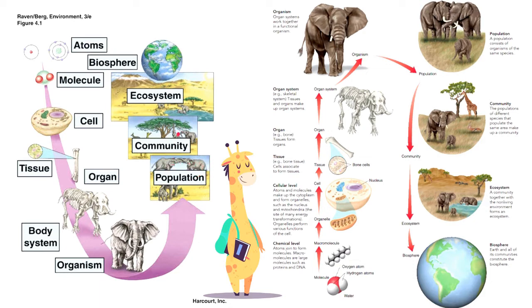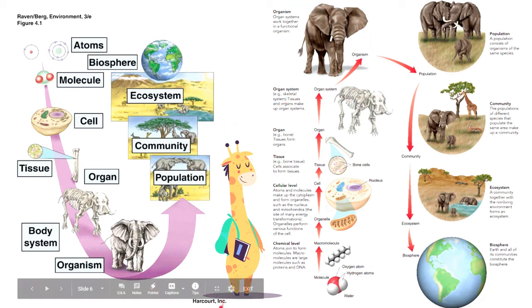Now, if we have several types of species, for example, here we have an elephant, and then we have a giraffe, and then I don't know what this organism is, but maybe that's another species. And then we have a tree here. So if we have several species of organisms interacting with each other, that becomes a community or a biological community. And when that biological community interacts with its physical environment, such as the mountains, sunlight, soil, and water, we call that ecosystem. And all the ecosystems in the world make up that layer of life we call biosphere.